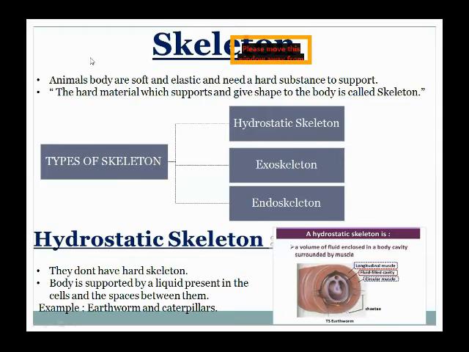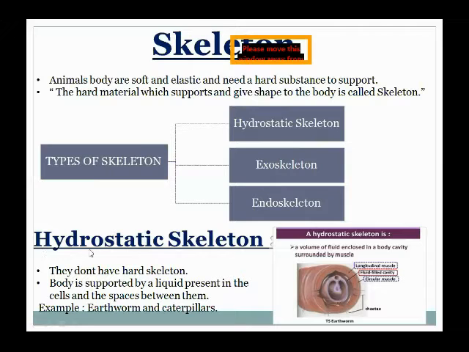Now we first learn about the hydrostatic skeleton.